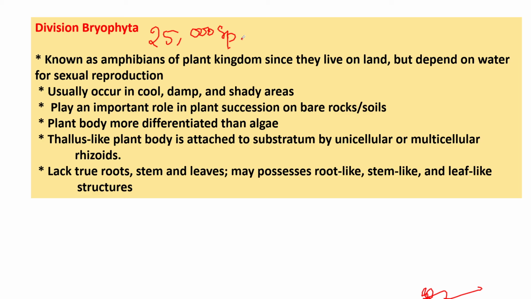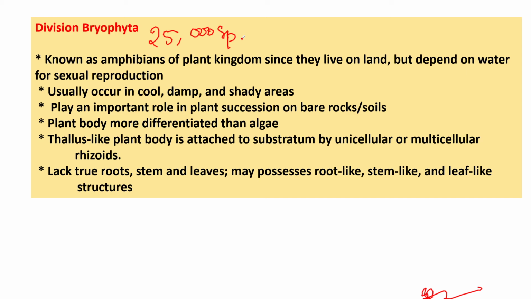This plant body, more differentiated than algae, plays an important role in plant succession on bare rocks and soils. The thallus-like plant body is attached to the substratum by unicellular or multicellular rhizoids. They lack true roots, stems and leaves, but may possess root-like, stem-like and leaf-like structures.